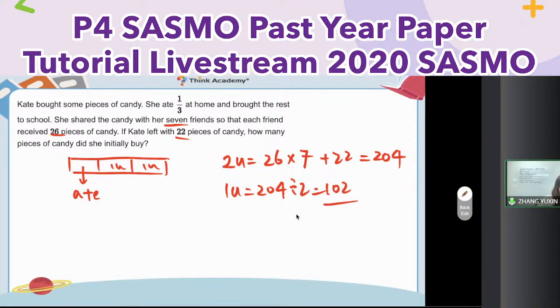So for my answer, I want to know how many candies in total. How many units in total? 1, 2, 3. 3 units here. So I only need to use 102 times 3 is equal to 306. So final answer, 306.